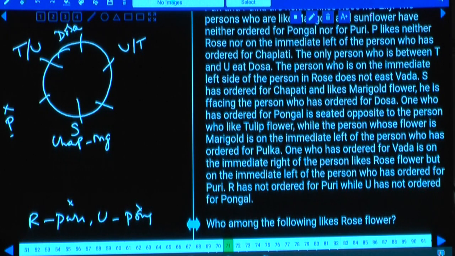Now as P cannot be at this place, can you take P at this place? This is one possibility for this P. And what is the second possibility for this P? P can be here as well. There are two possibilities. Then if P is here,